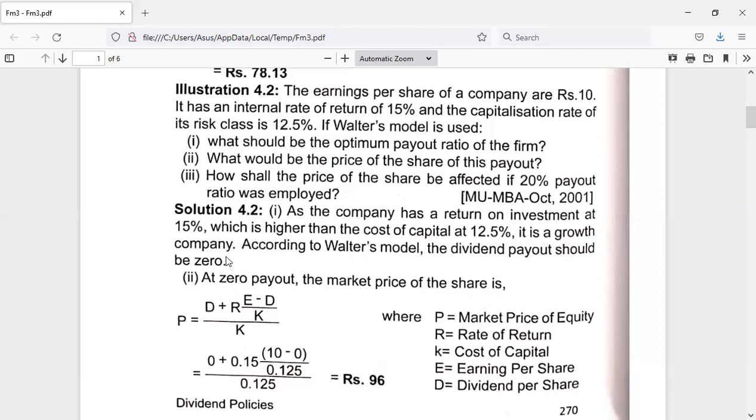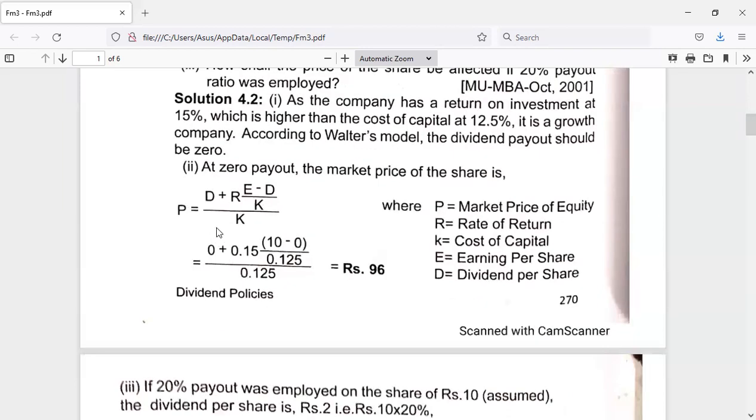So again, for this calculation, we have to apply the formula only. Always D is 0 here because they are following a 0 dividend payout ratio. R is given, that is the return on investment, so 15% means 0.15. Earning per share is given as 10. D is not given. K is 12.5%, 0.125, the cost of capital. If you do all the calculations, we'll be getting rupees 96 as the market price of the